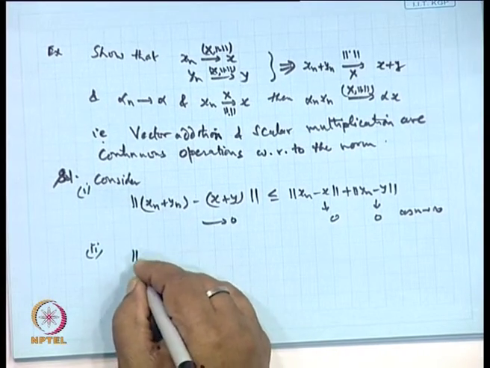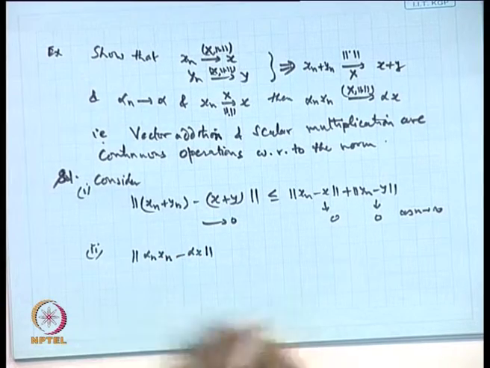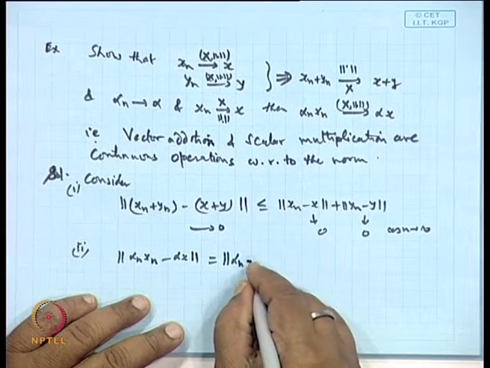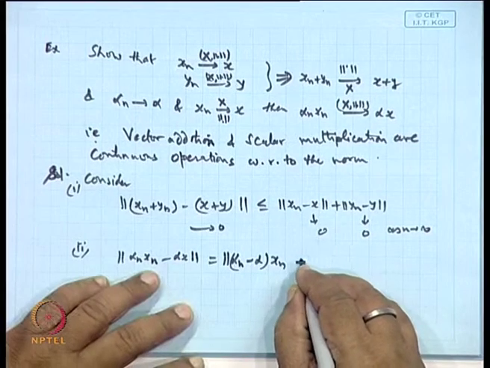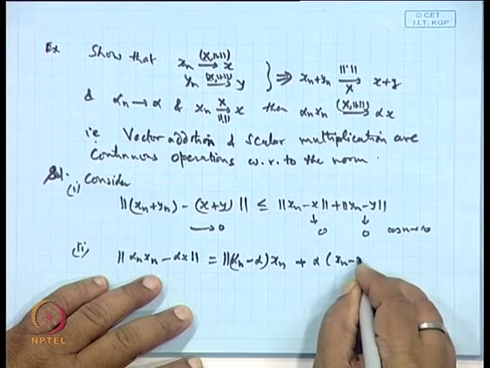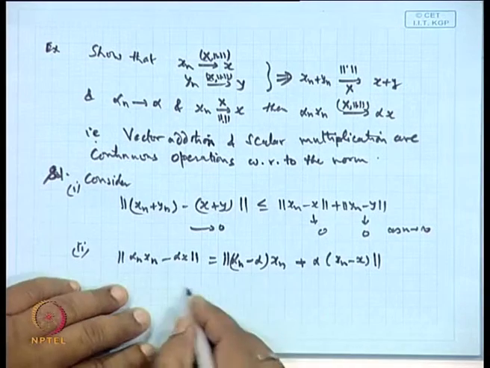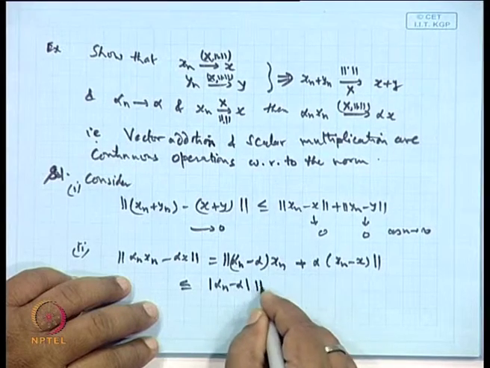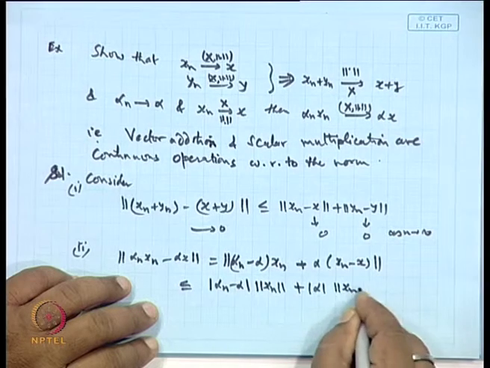Then second, consider alpha n x n minus alpha x. Now add and subtract alpha x n, then plus alpha x n minus alpha x. Apply the triangle inequality. So what you are getting is mod alpha n minus alpha times norm of x n, plus mod alpha times norm of x n minus x.